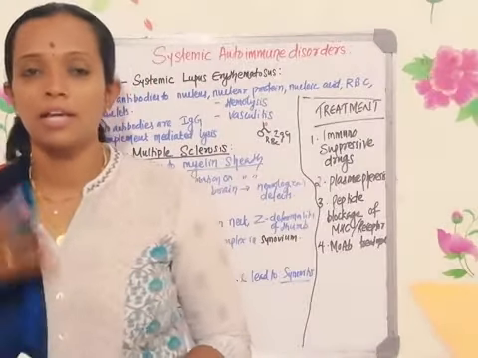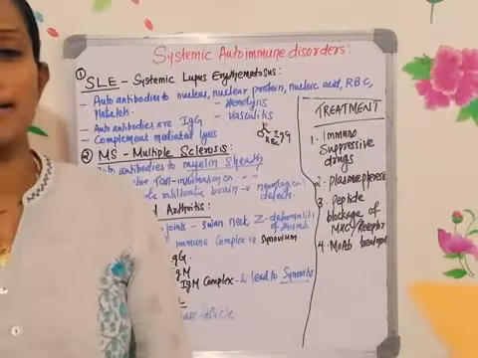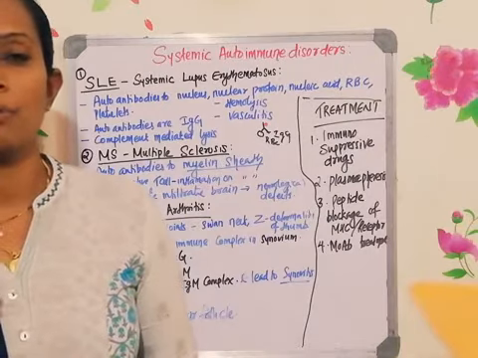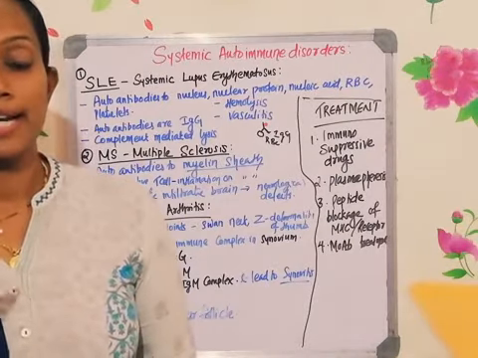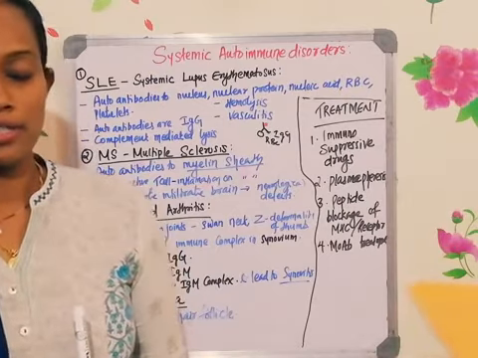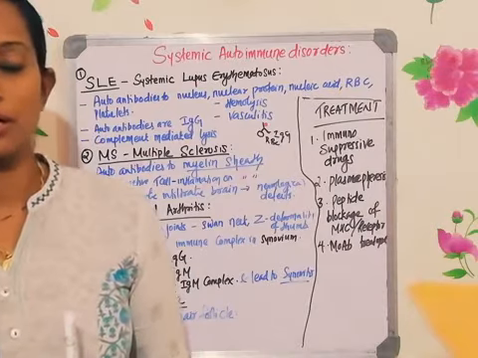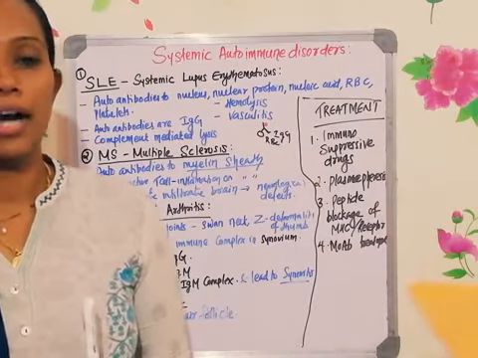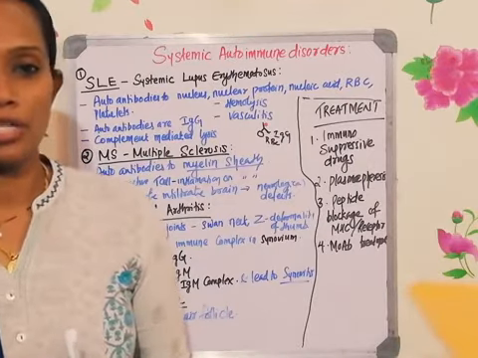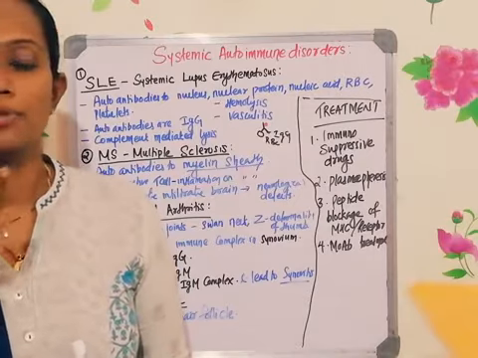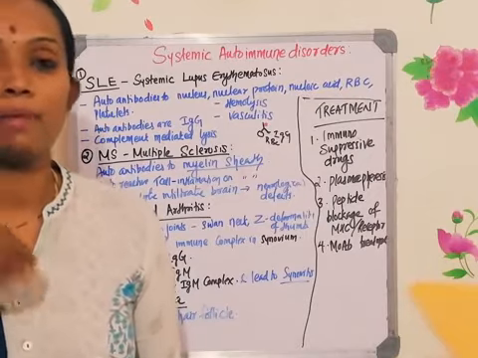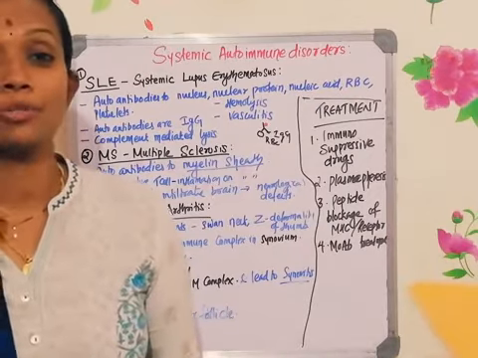The concentration increases. Whenever the concentration of C3A and C5A increases, there will be overexpression of CR3. What is CR3? Complement receptor 3. Where exactly are they present? They are present on the neutrophils. So C3A and C5A, which are released as smaller products of complement hydrolysis, will activate the expression of complement receptor 3 on the neutrophil, and these complements will bind to the neutrophil. Once the neutrophil is activated, it will bind to the endothelium, especially the vascular endothelium.